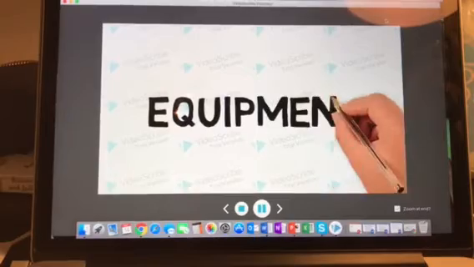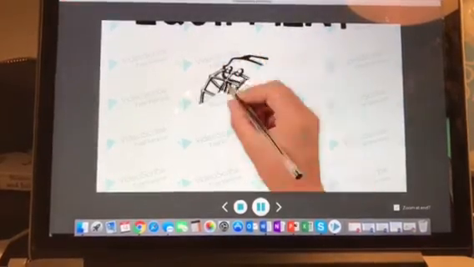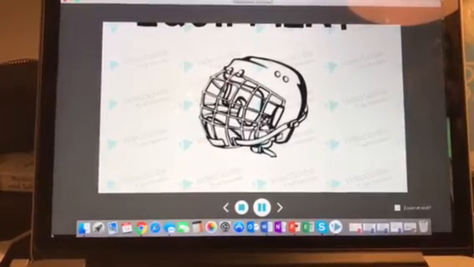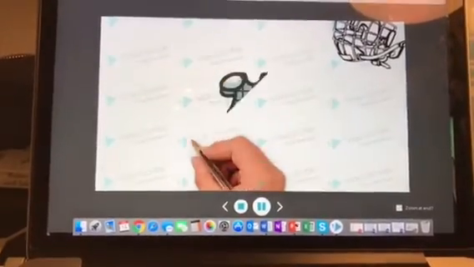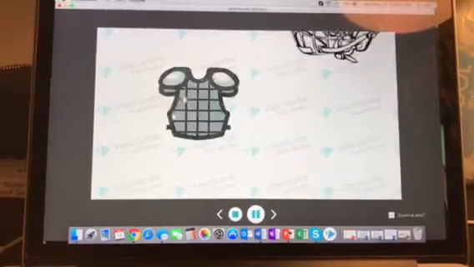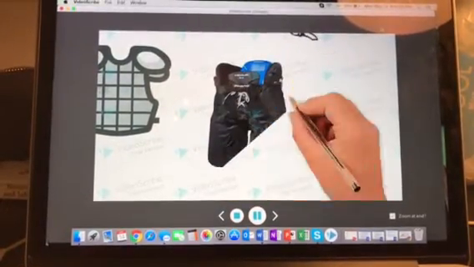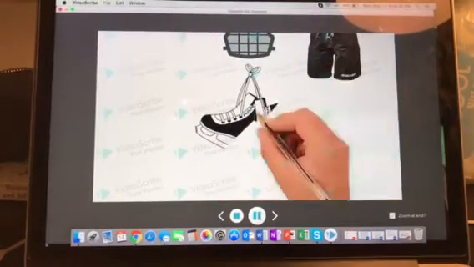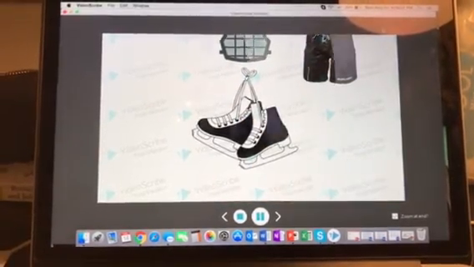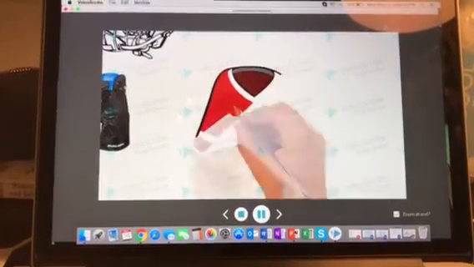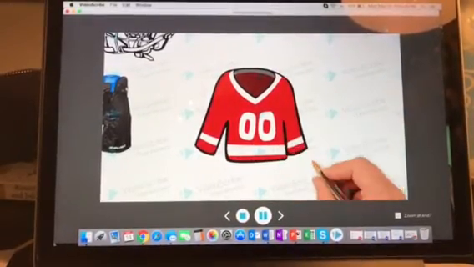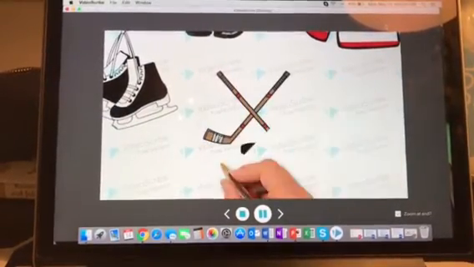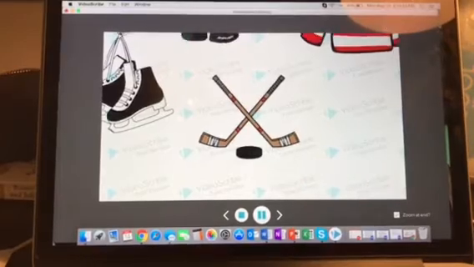Now on to equipment. Safety is a major concern when playing hockey. A helmet is key to protect your face from possible injury, possibly from a puck or a stick. A chest protector, shin pads, jock, pants are all used to protect parts of your body from the threat of injury. Skates are the most important part of your equipment because without them, there is no skating at all. Also, if you're playing on a team, you'll need a jersey to represent your team. You also need an arena or an ice rink, along with 2 nets, hockey sticks, and a puck.